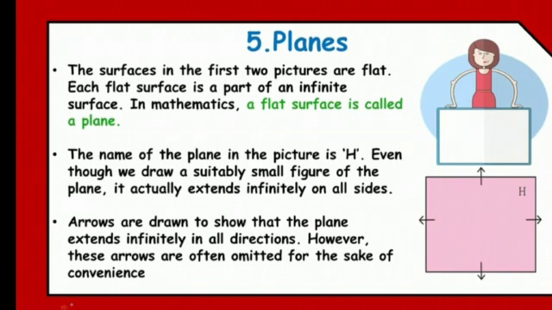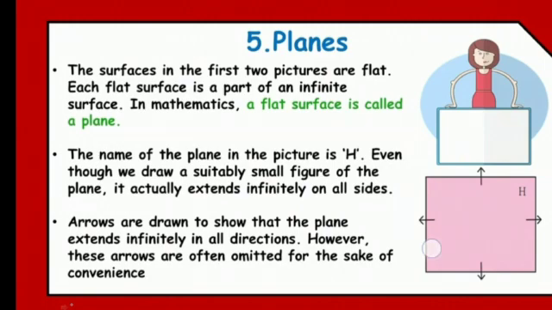Okay. Arrows are drawn to show that the plane extends infinitely in all directions. However, these arrows are often omitted for the sake of convenience. Now why are those arrows being shown? वो arrows क्यों बनाए प्लेन सरफेस में? क्योंकि वो हर एक साइड से आप उसको extend कर सकते हैं in straight directions. Okay, so these arrows are often omitted for the sake of convenience. Most of the times these arrows are omitted. Is that clear? So I hope everybody has understood this detailing about the planes.